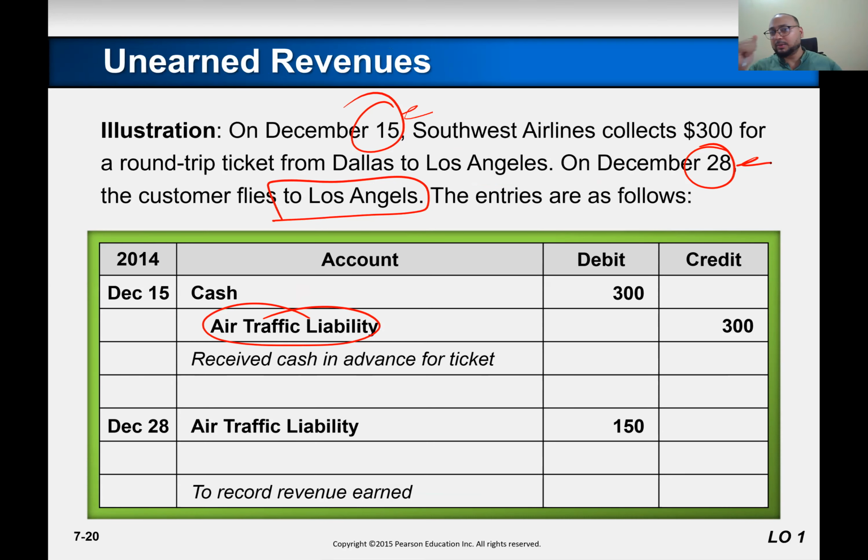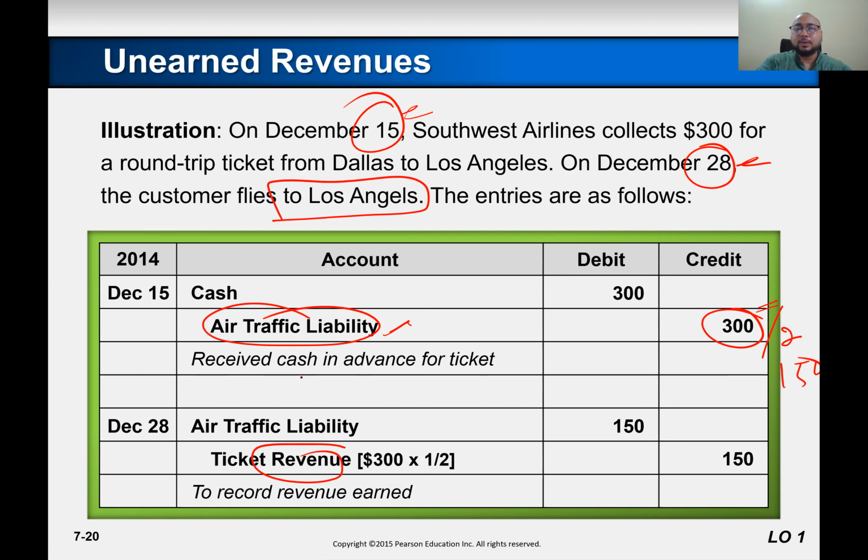You are eligible to record the sales. So among this unearned revenue, air traffic liability, 150 is what you already earned. So it means you decrease the unearned revenue and you convert that into your sales. So unearned revenue to revenue.